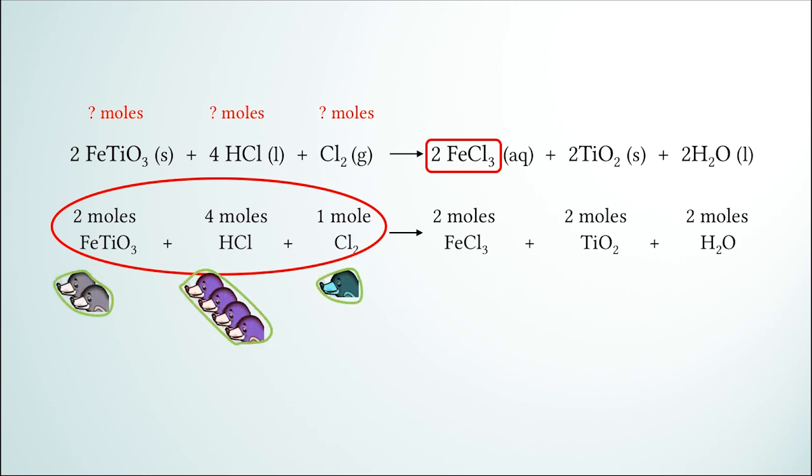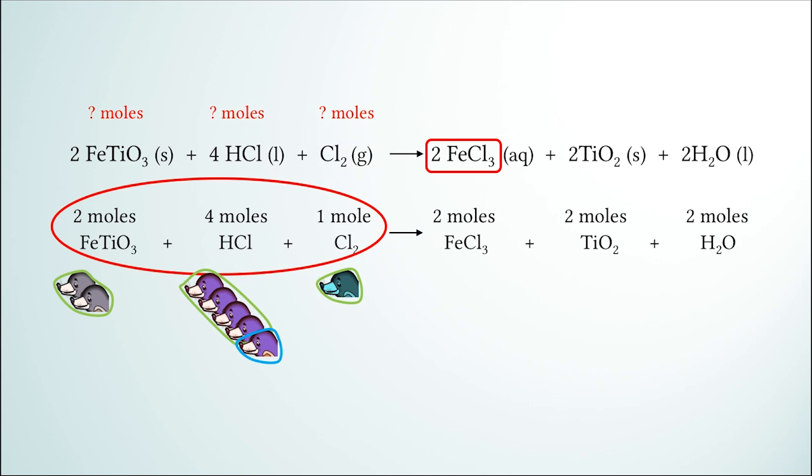If you only had 1 mole of hydrogen chloride, you would run out of it before you could make enough iron chloride. It would limit how much of the products you would have. But if you had 5 moles of hydrogen chloride, you would produce the desired amount of iron chloride and have a whole mole of hydrogen chloride left over. The other 2 reactants would be used up.